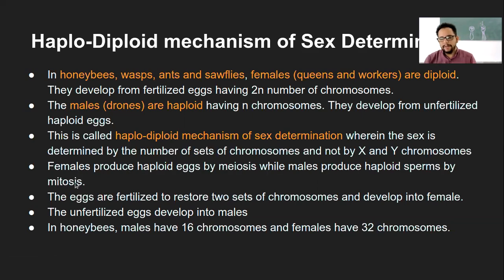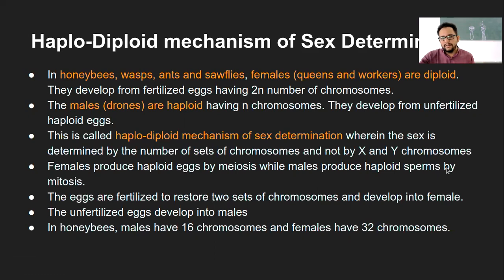Usually in any other animal species, the sperms are also produced by meiosis. But in the haploid diploid mechanism, the sperm, that is the male gamete, is produced by mitosis. Why? Because the males have a haploid set of chromosomes, so if they went by meiosis, the haploid number would be reduced to half.